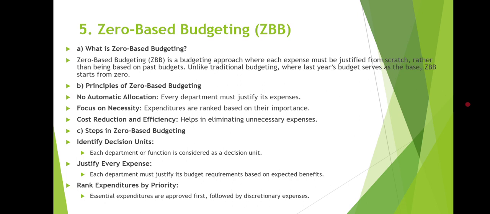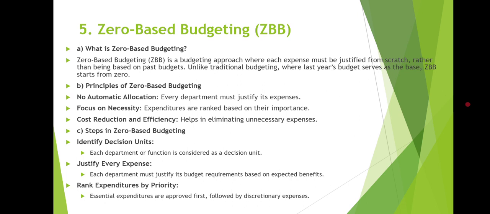No automatic allocation, that means every department must justify its expenses, and also focus on necessity, that means expenditures are ranked based on their importance. And next we have cost reduction and efficiency. It helps in eliminating unnecessary expenses. And next, we have the steps in zero based budgeting. First one, we have identify decision unit. That means each department or function is considered as a decision unit.